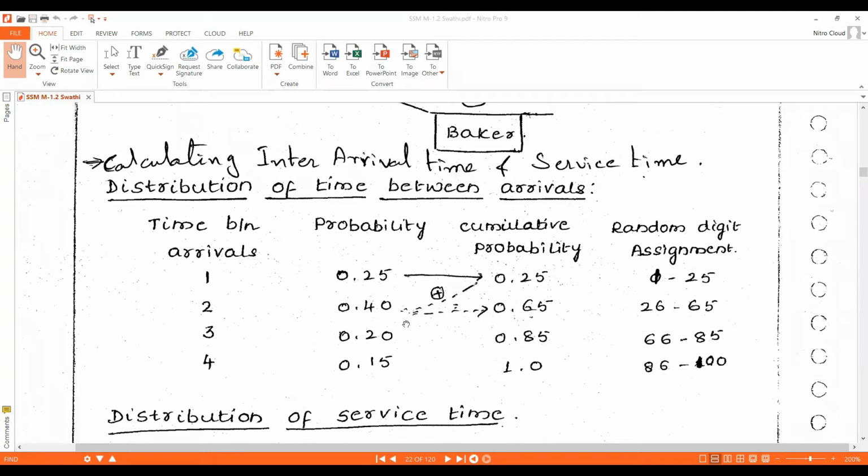For the second one, the cumulative probability is the previous one's cumulative probability plus the present one's probability. That is 0.25 plus 0.40, we will get 0.65 as the second one's cumulative probability.